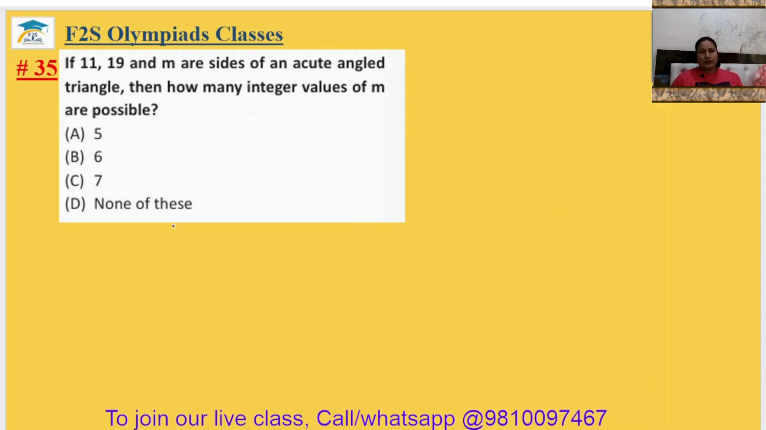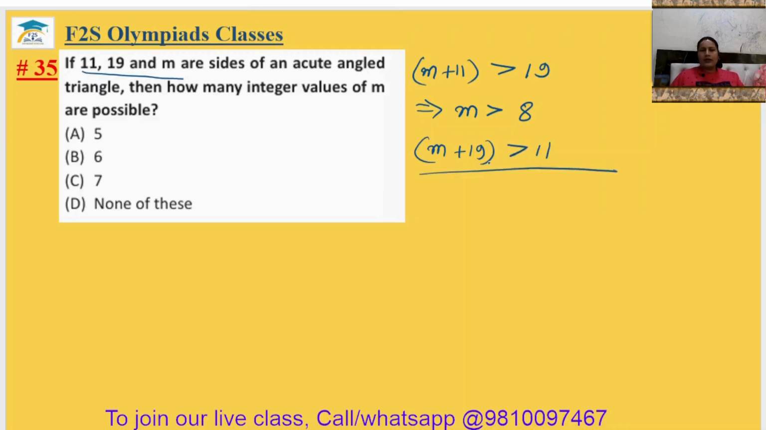Question number 35. If 11, 19 and m are sides of an acute angled triangle, then how many integer values of m are possible? Okay? So since these are the sides of a triangle, m plus 11 must be greater than 19. This implies m must be greater than 8 and m plus 19 must be greater than 11. But here we can see this will always hold for all positive values of m because 19 is already greater than 11.